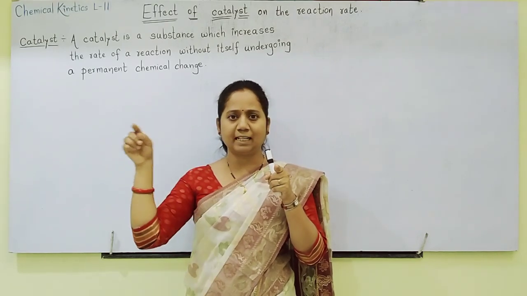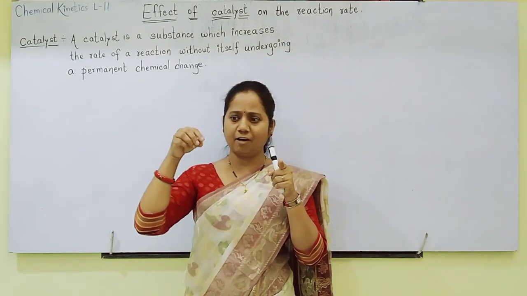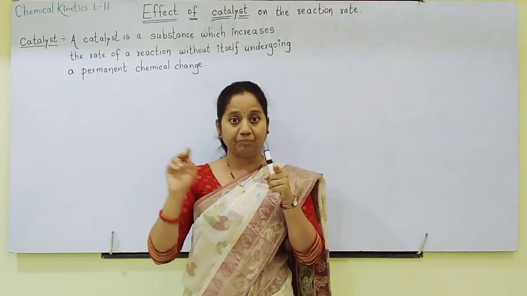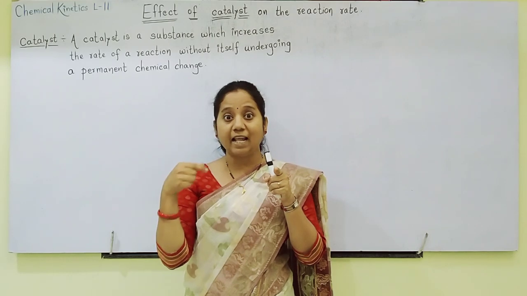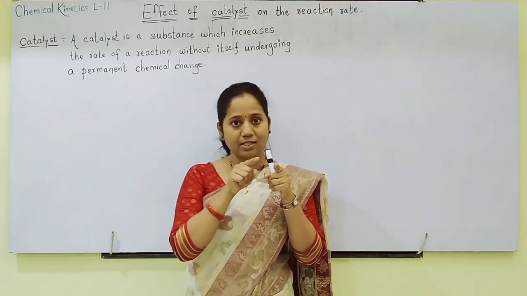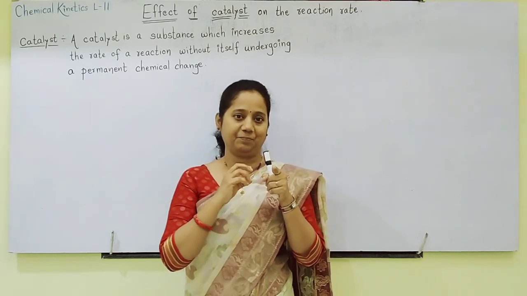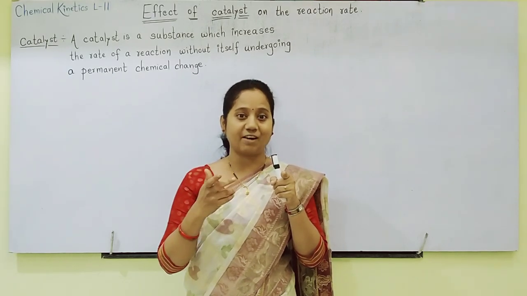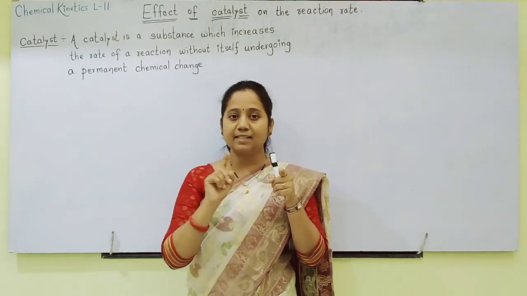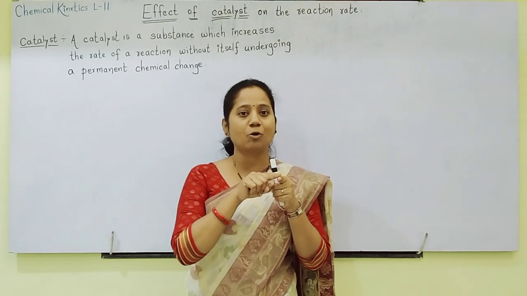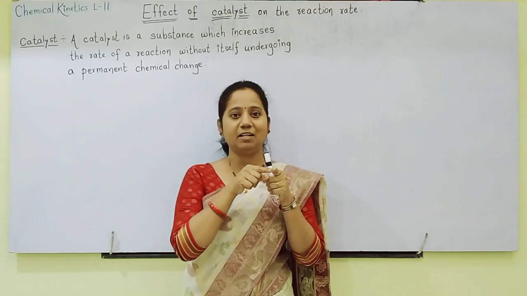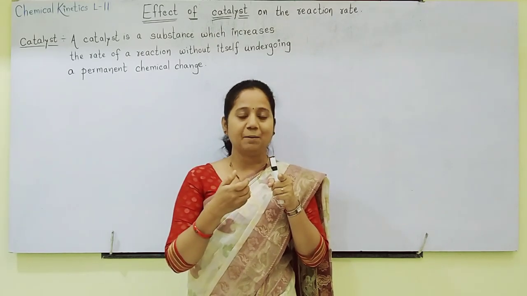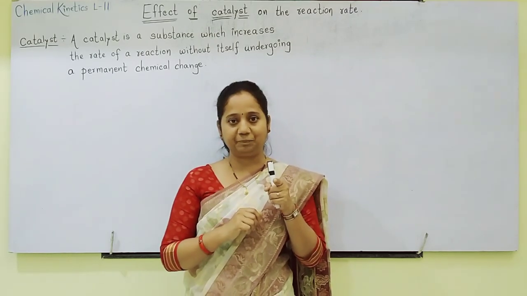Due to addition of catalyst, equilibrium will not be attained after 30% or 40%. The equilibrium state will remain there only, but a catalyst will help to reach this equilibrium state faster. Rate of reaction becomes fast. So a catalyst never changes the equilibrium constant, but it helps to reach that equilibrium state faster by increasing the rate of reaction.